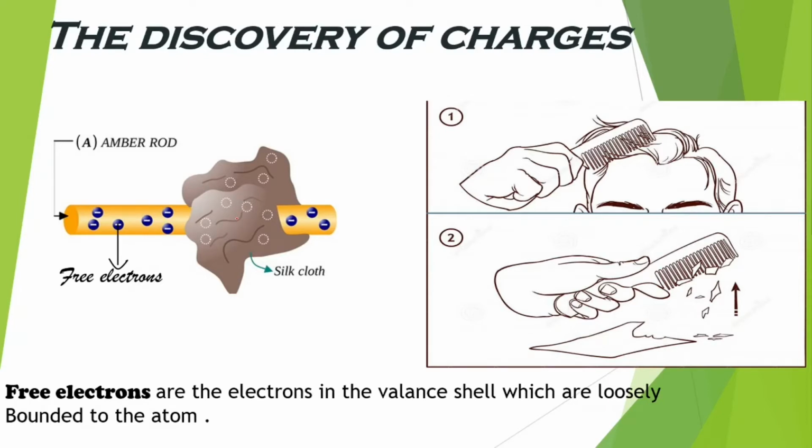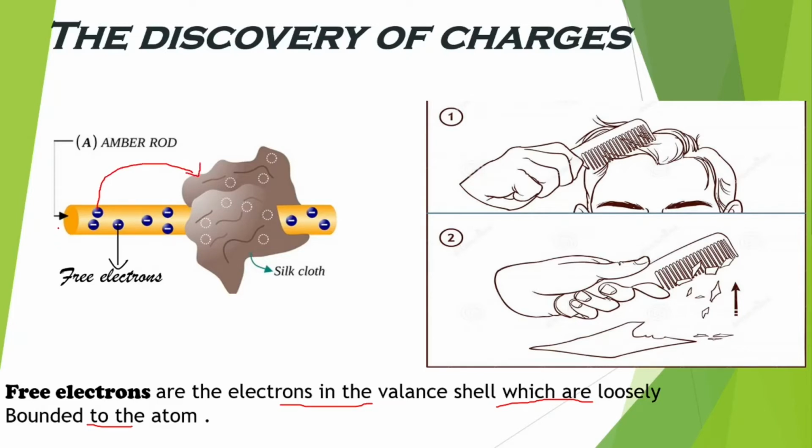The real reason behind it is that when you rub an amber rod with the silk cloth, there are many free electrons present in the amber rod. So what is a free electron? Free electrons are the electrons in the valence shell which are loosely bound to the atom. If you give a small energy to the free electrons in the valence shell, they come out of the atom. When I rub this amber rod with the silk cloth, due to friction, these negatively charged free electrons get transferred to the silk cloth.